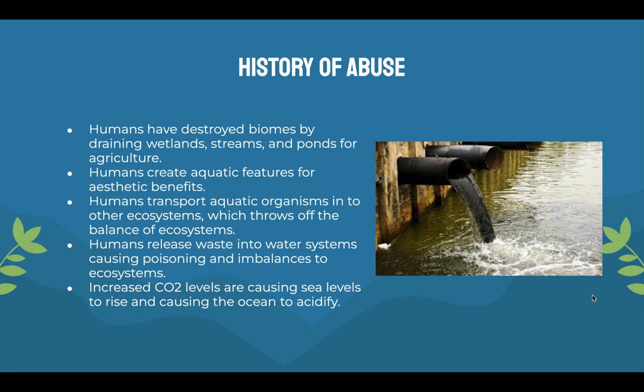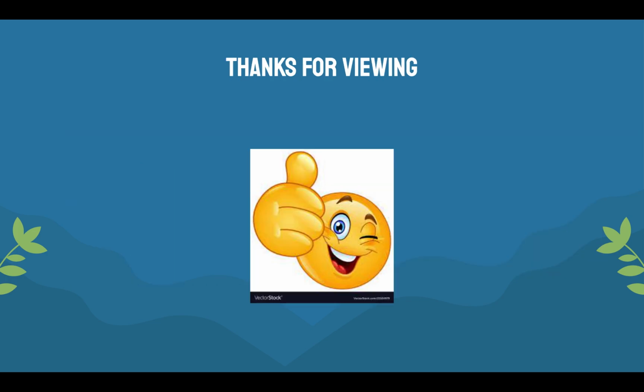And increased CO2 levels are causing sea levels to rise. This has a lot to do. So the CO2 causes climate change, which causes warmer temperatures, which causes glaciers in the north to melt, which, as we get more water into our seas, the sea levels rise, and this just extremely messes with all types of ecosystems.